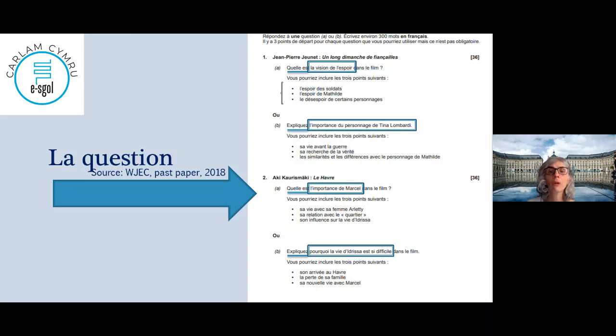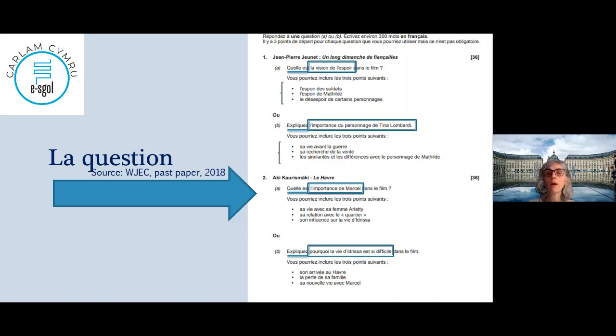So now you got 3 bullet points for each time this year. So if you look at them, they give you a clue about what you're supposed to write about, okay? So, l'espoir des soldats dans le premier, you see the hope for the soldier, for Mathilde, or the despair for the character in the movie. Personnage is character, okay? Second option was, again, importance of a character.